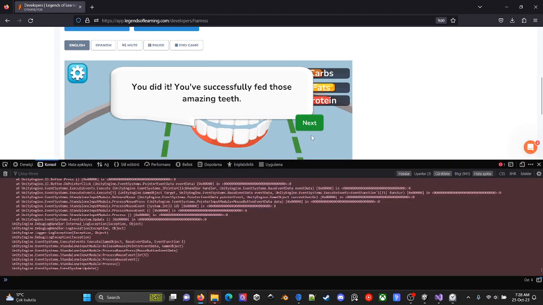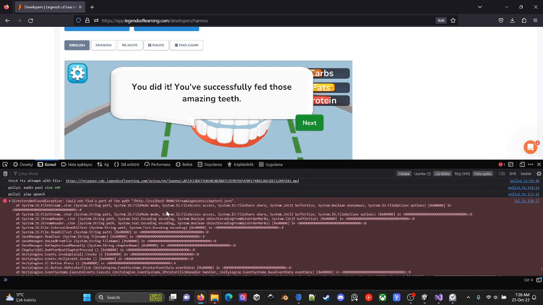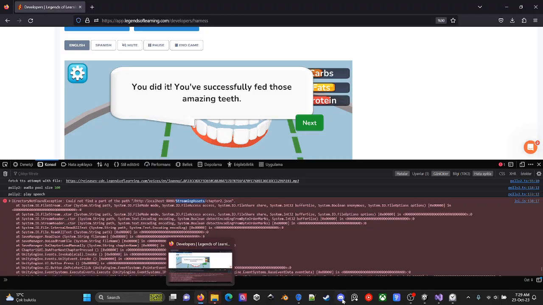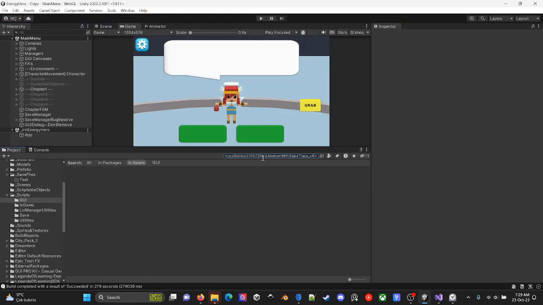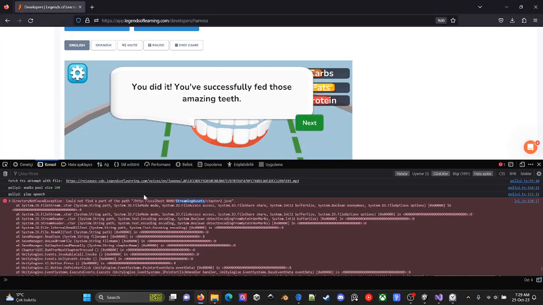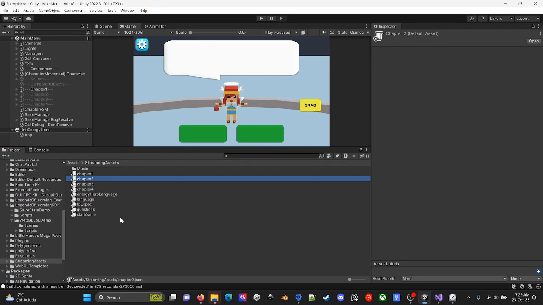Okay, I'm still having the same error. Could not find a part of the path. Streaming assets, chapter 2.json. Where is this streaming assets? This is my streaming assets. And here is the chapter 2.json. Streaming assets / chapter 2.json.